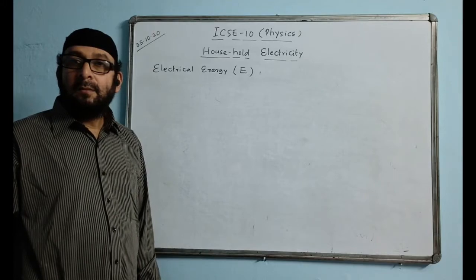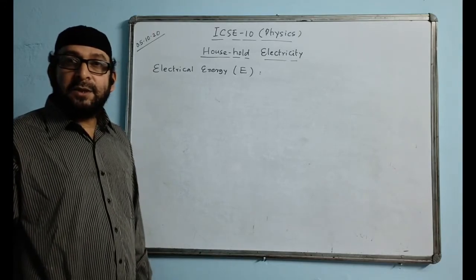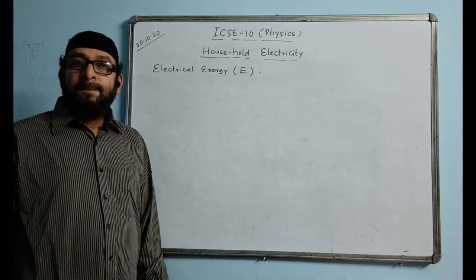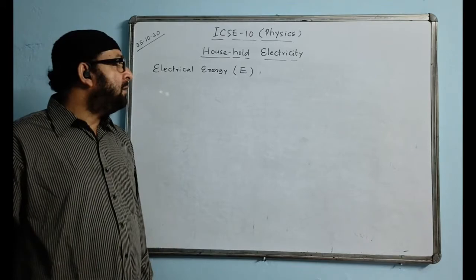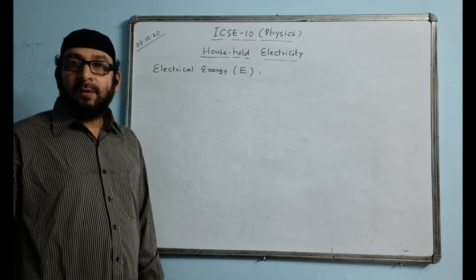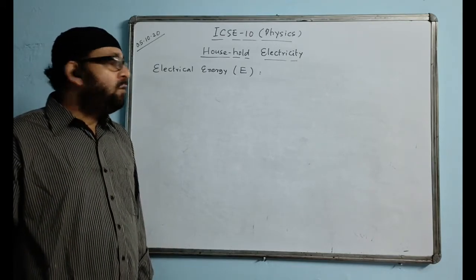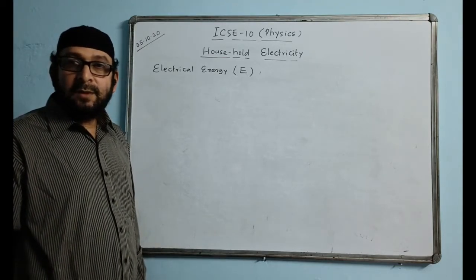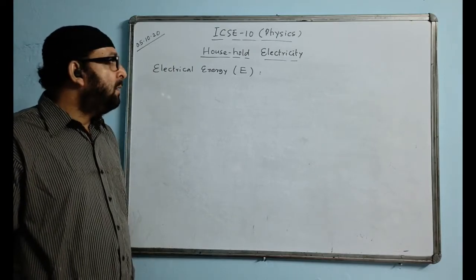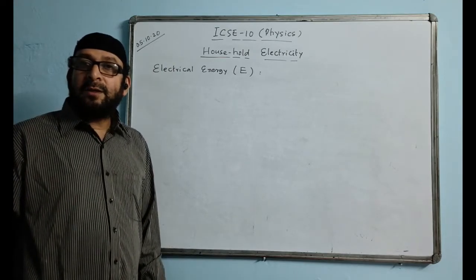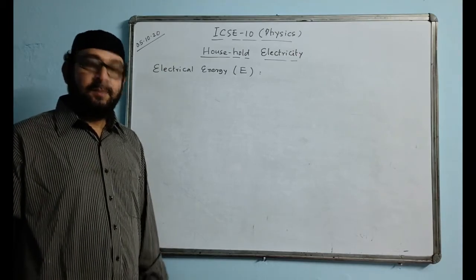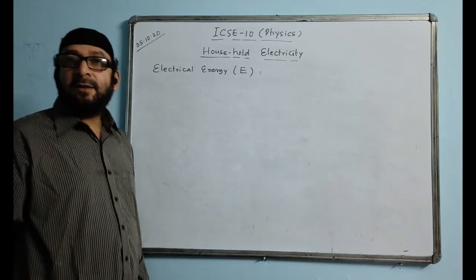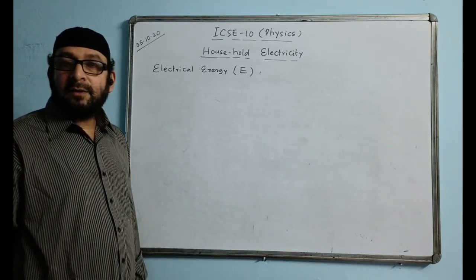It is measured by the amount of work done to move a charge between two points in an electrical circuit.